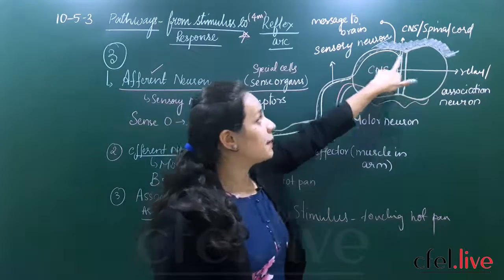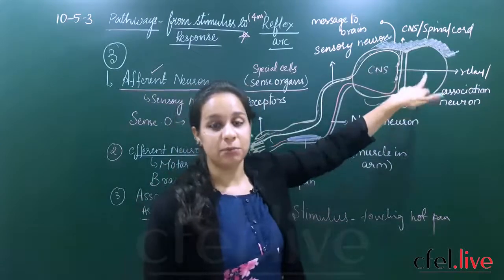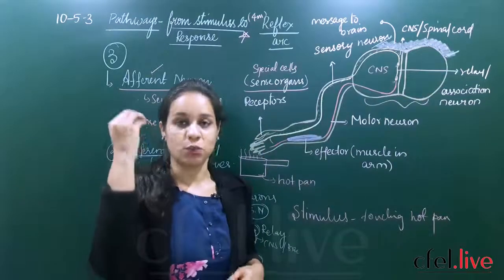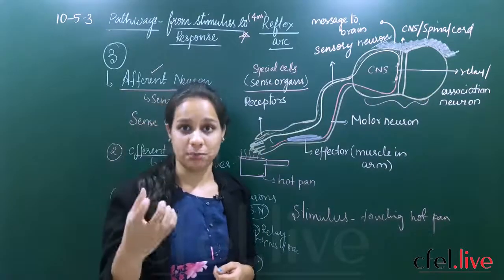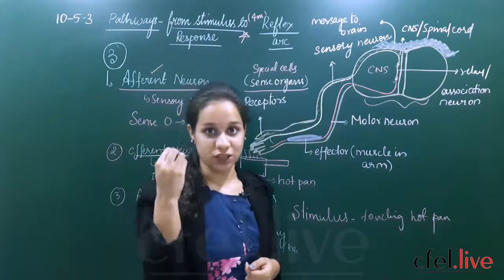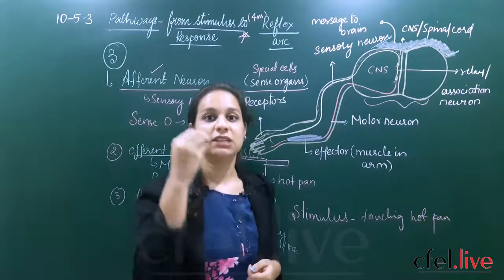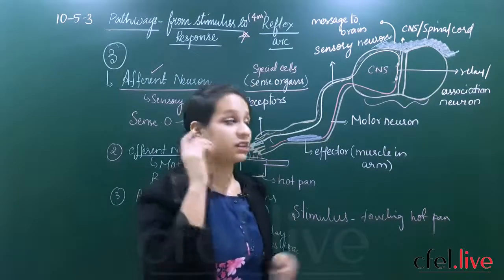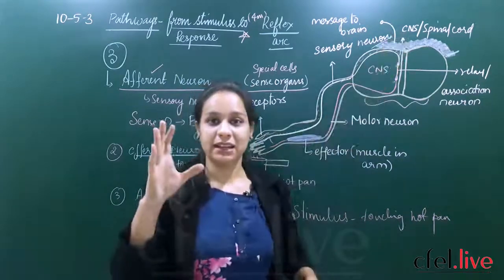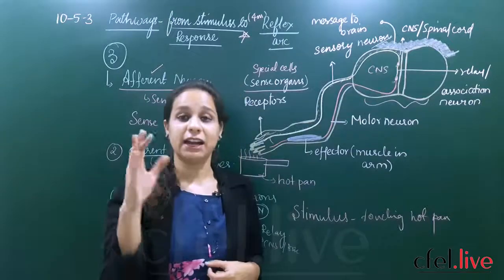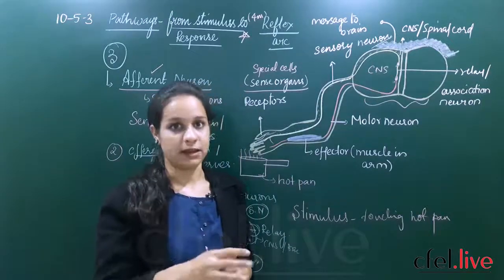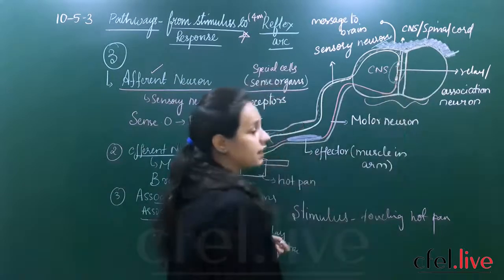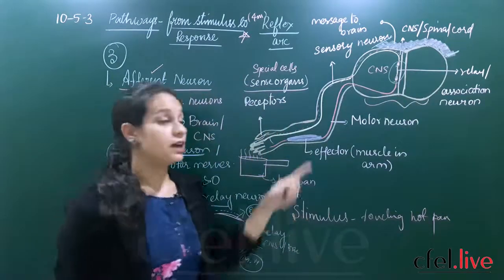Finally here the command will be interpreted by your brain. So once the brain accepts that command, what is that command? Touching of a hot pan and that hot sensation. The associative neuron connects your spinal cord, and from there your message reaches your brain, and your brain tells that this is a hot place and I should not touch the hot pan.